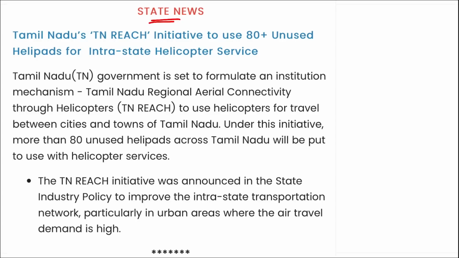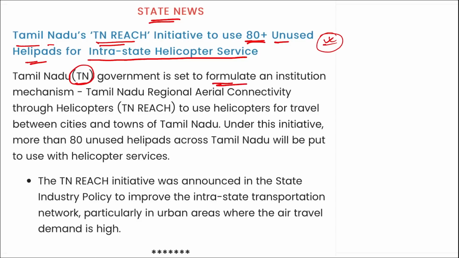Next is about state news. Tamil Nadu's TN Reach initiative to use 80 plus unused helipads for intra-state helicopter services. I repeat, question can be asked that which state government is launching an intra-state helicopter service. It is being launched by Tamil Nadu, and it is set to formulate an institutional mechanism for Tamil Nadu regional aerial connectivity through helicopter, that is your TN Reach.